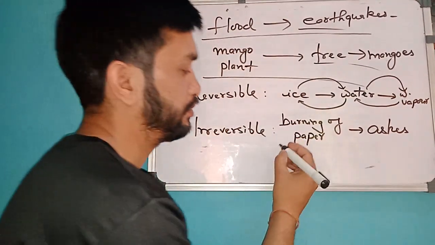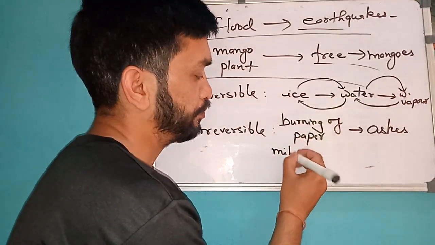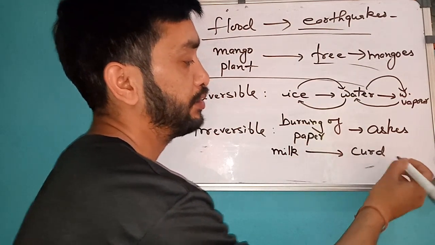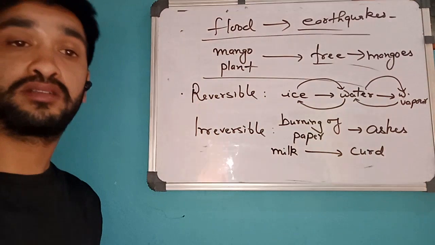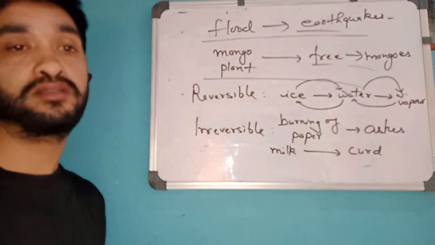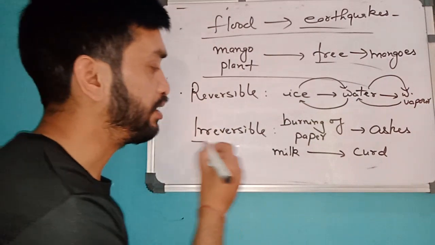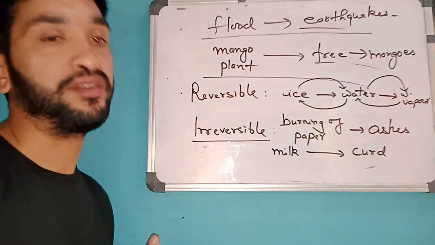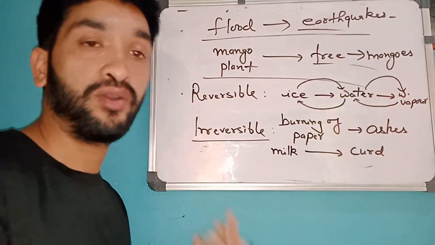In the same way, milk under the action of bacteria gets converted to curd. Now is it possible to convert this curd back to milk? Answer is no. So these are irreversible processes. Reversible means which you can reverse, irreversible means which you cannot reverse.